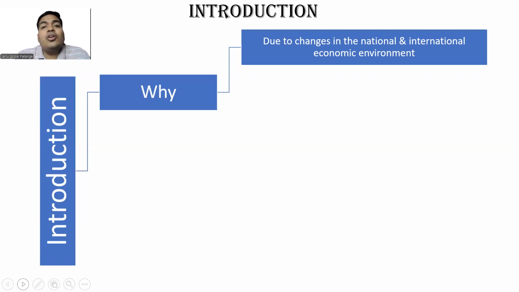Next, there were a lot of scams and scandals during this period. This forced the government to come up with stringent rules to be implemented in the act itself. These are the economic environment changes due to which the Companies Act 2013 was introduced to replace the Companies Act 1956.